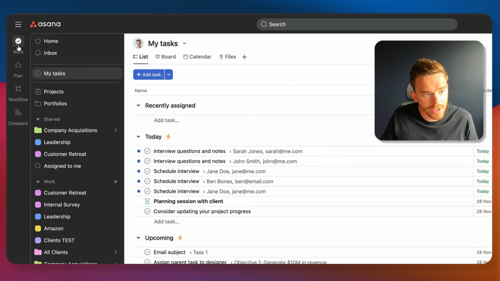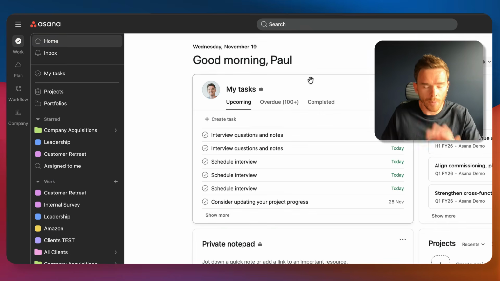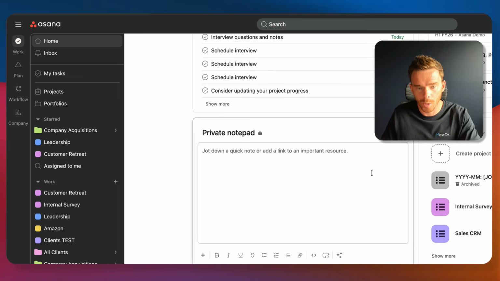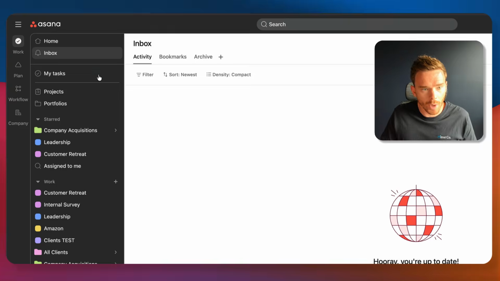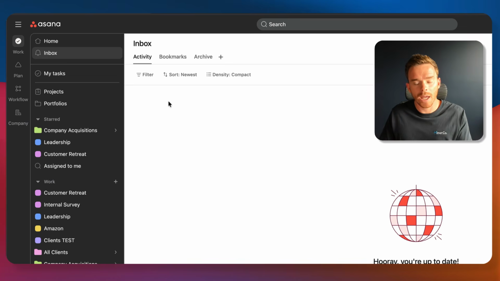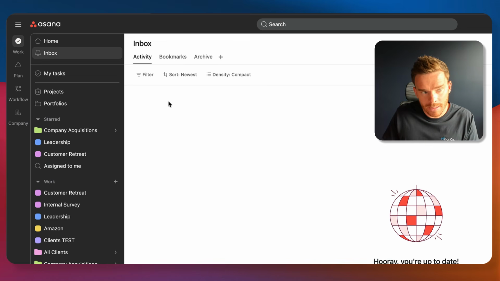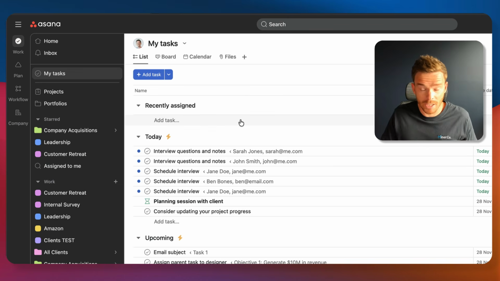On this first Work tab, you'll see at the top you've got quick access to things like your home screen, where you can see tasks you have coming up, goals you're working on, projects and people that you are currently working with. You've also got access to your inbox. I'll talk about this a little bit later. This is where you get notified about updates to tasks and comments in Asana. You've also got the My Tasks page. This is a really important screen that I'll talk about later.